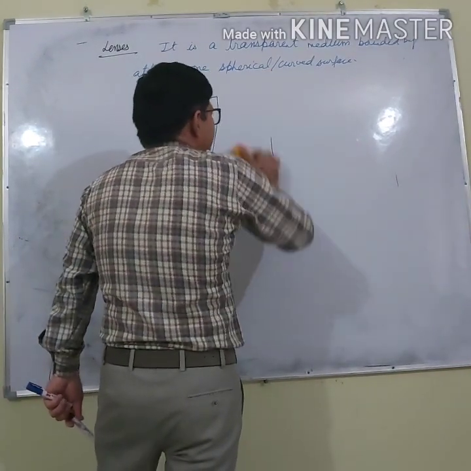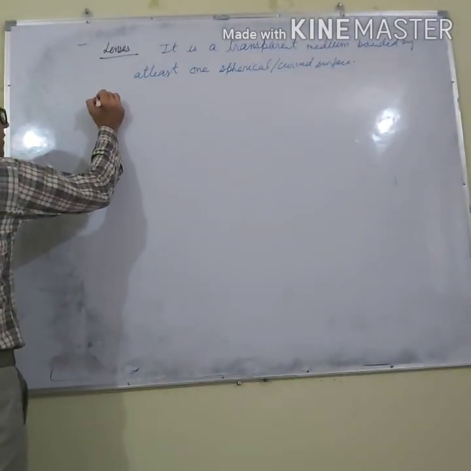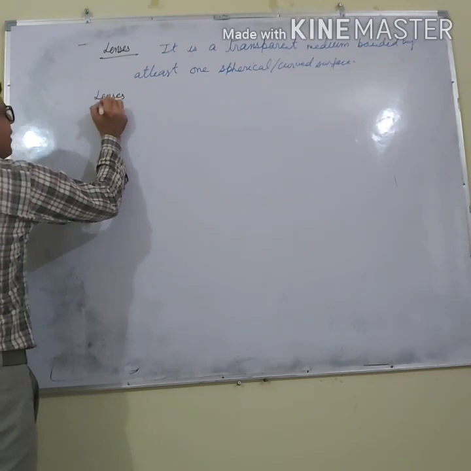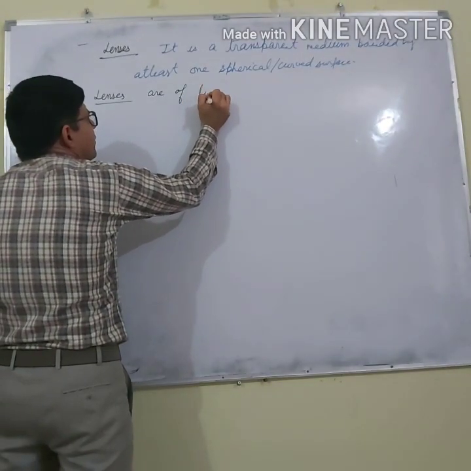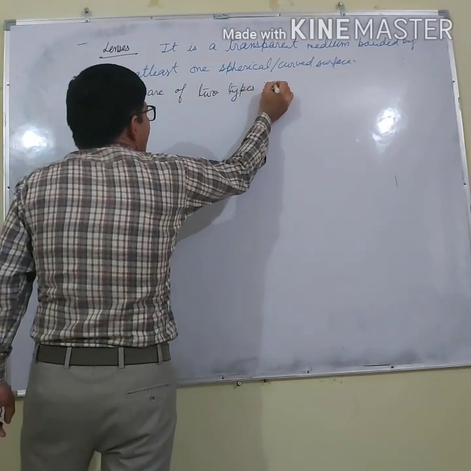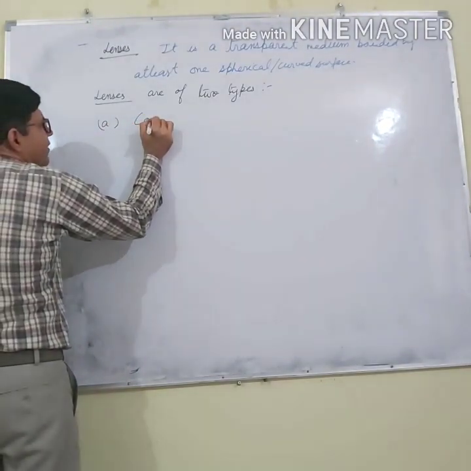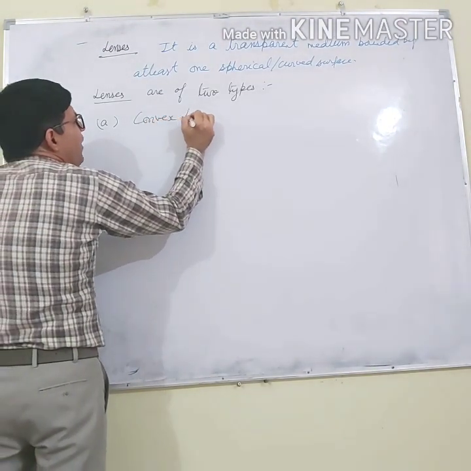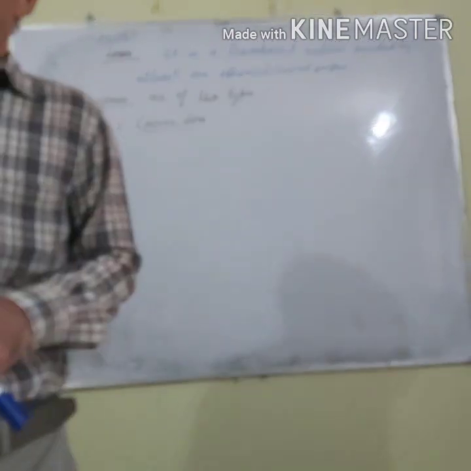Now after that, lenses are of two types. What types of lenses are we having? First is the convex lens. What is the meaning of convex?